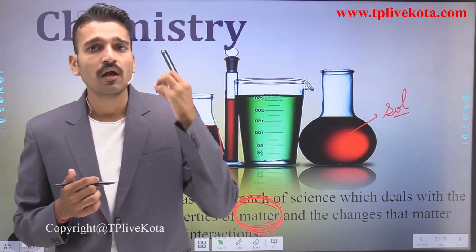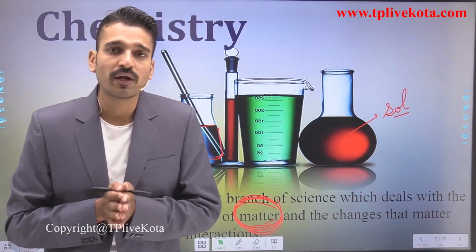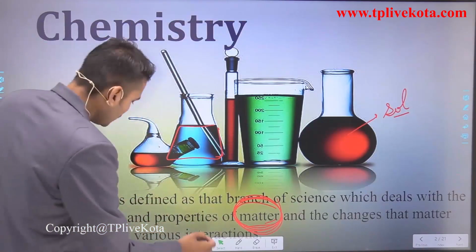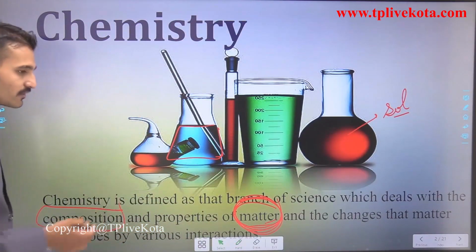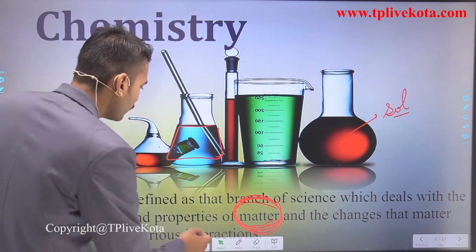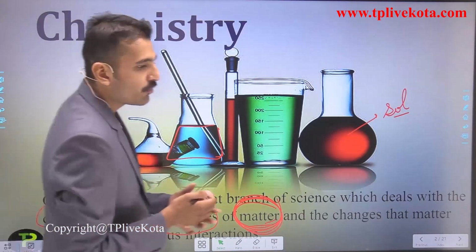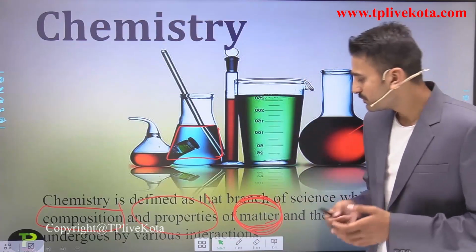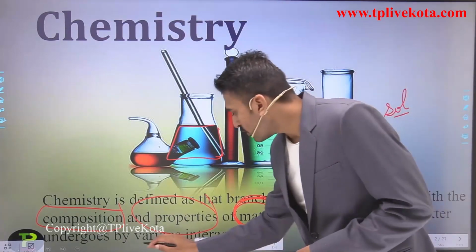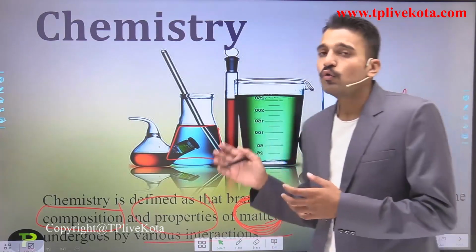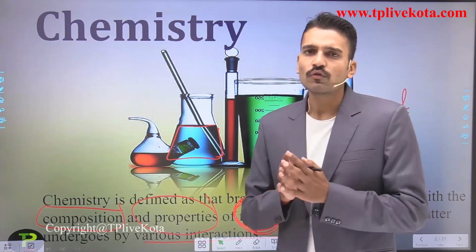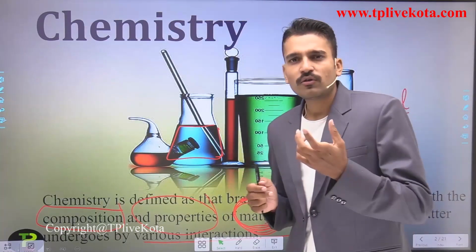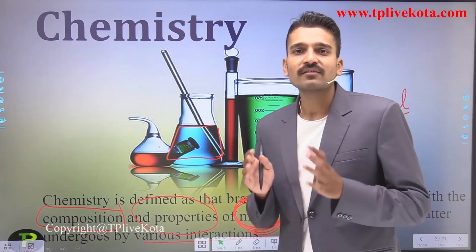and they are forming something different, a new chemical compound. So what will be that new chemical compound? I have to study its properties also. So it is all about that. You deal with the composition, that is, what will be its formula. You deal with its properties, the main properties that the new substance has, and the interactions. What is the meaning of interactions? How do they react with each other? So this is all about chemistry. It seems a very small topic, but no, it's a very vast subject.